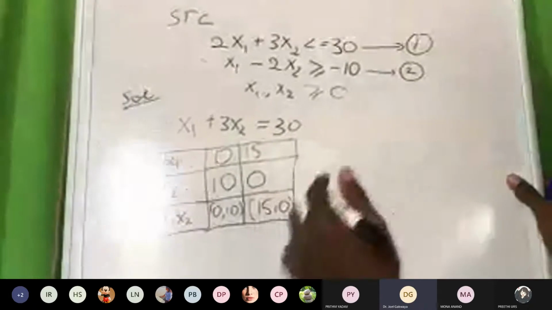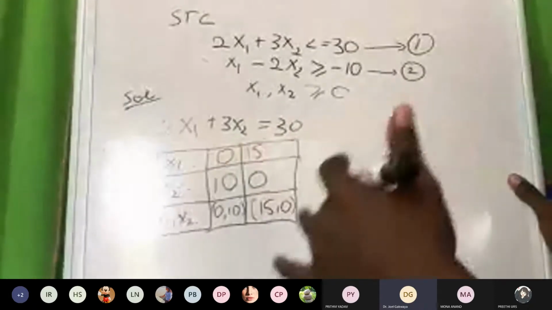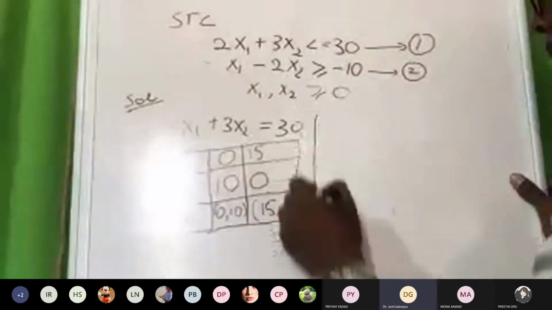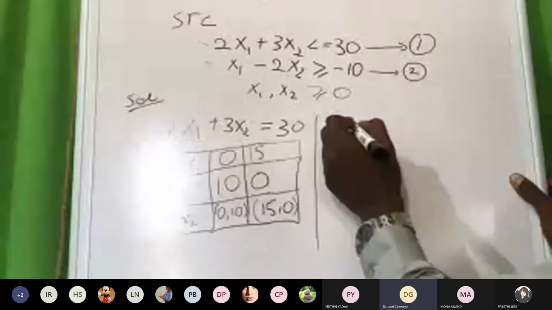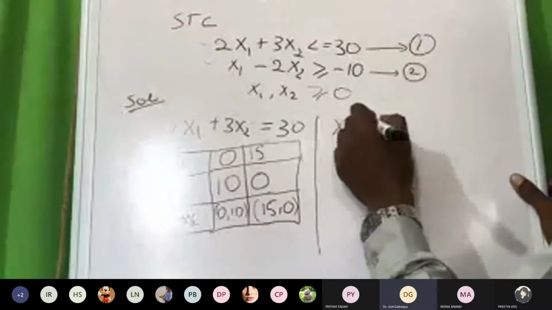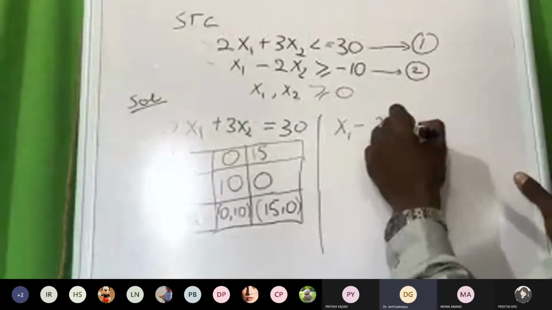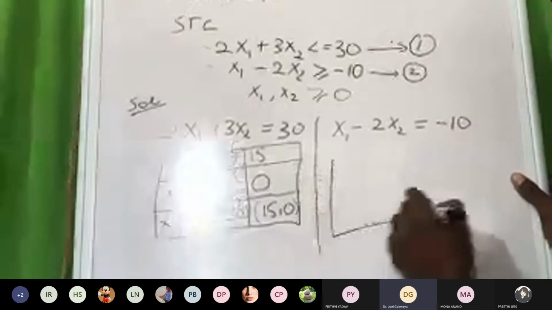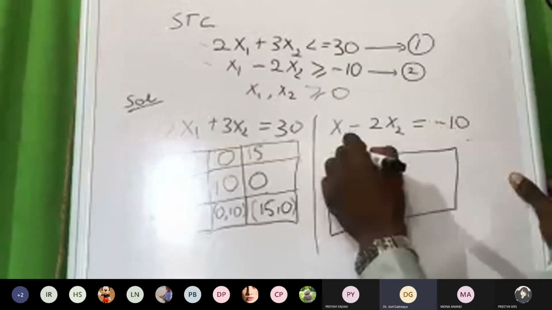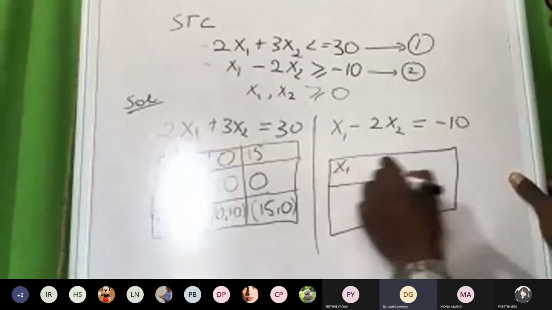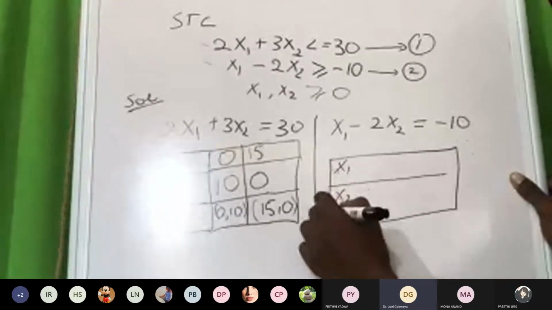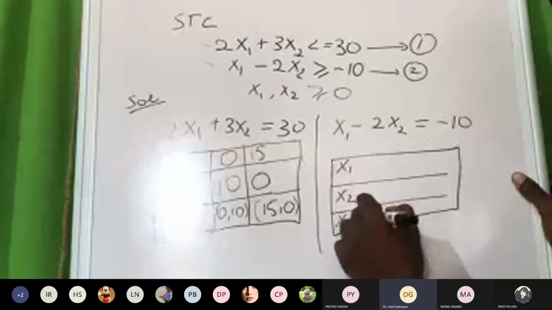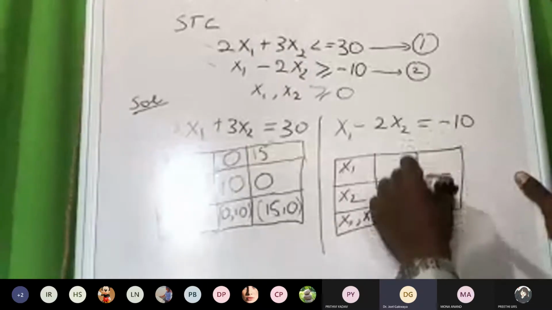The second point, I'm going to go point by point so that when I come to the feasible region, you will understand. The second line, the second equation, we have x1 minus 2x2 equal to minus 10. When we make this a coordinate point, we have x1, x2.